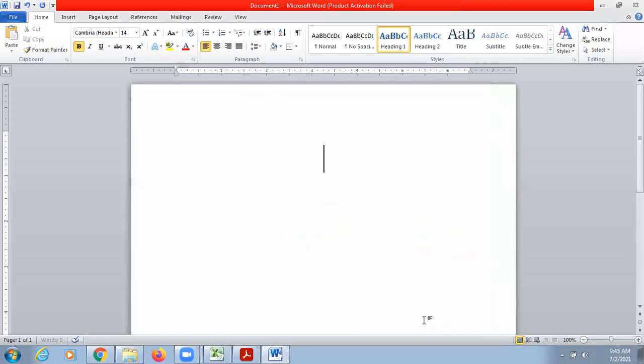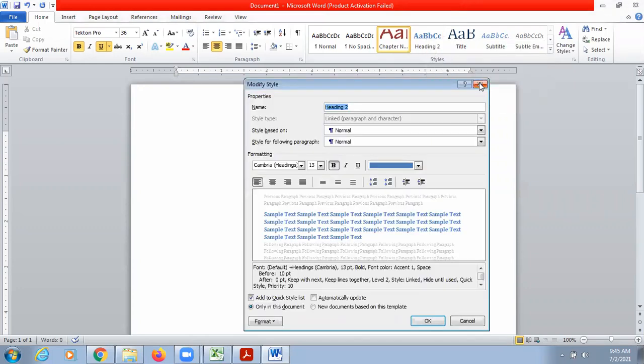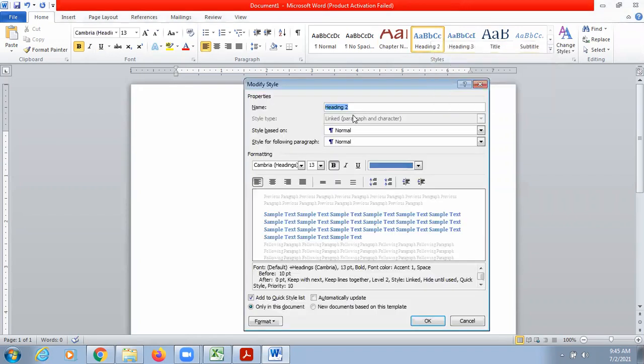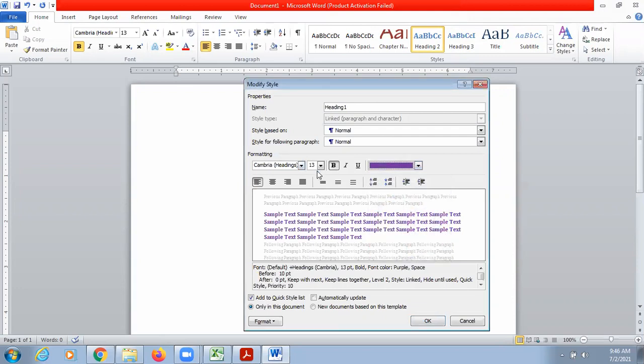And okay. Now I'm doing the setting for my headings of the chapter. Click on any other style, this one, go to modify, give a name. These are my headings, heading 1, and I want my heading to appear with the purple color, with this color.